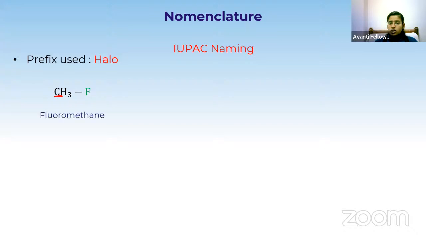Haloalkane is the IUPAC naming system. This is called chloroethane. If we have 2 carbons, it is ethane, right? So it is called chloroethane. Can you guys try this third compound?